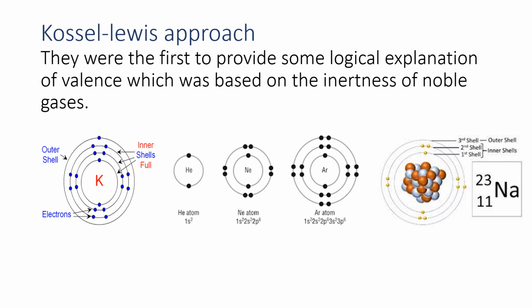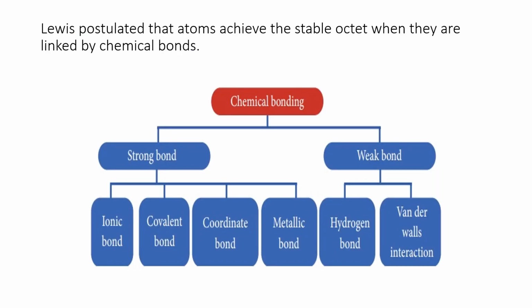The noble gases have 8 electrons in their valence shell, so they do not react with others. So they are inert. So every atom forms 8 valence electrons and forms an octet in its valence shell.